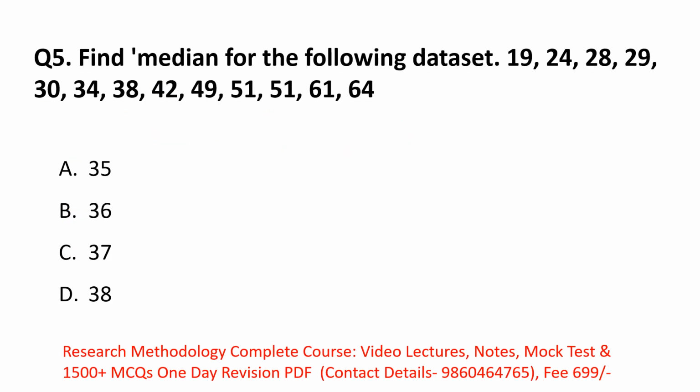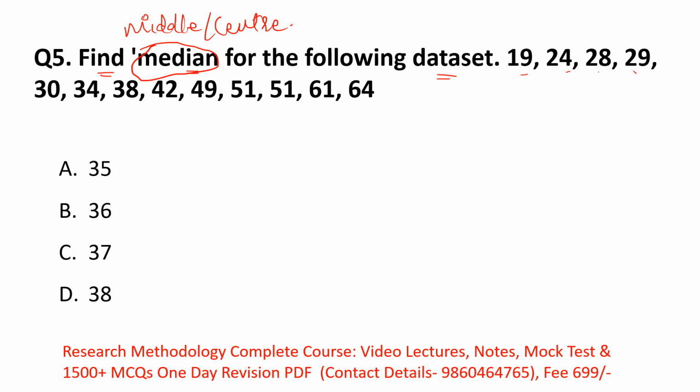Next question. Question 4 is, find the median for the following data set: 19, 24, 28, 29, 30, 34, 38, 42, 49, 51, 51, 61, and 64. The same data set. So what they are asking here is the value of the median. We have seen mode. Mode means the number that occurs the highest number of times in your data set, and median means the middle value. Very simple. The middle or center value of your data set.